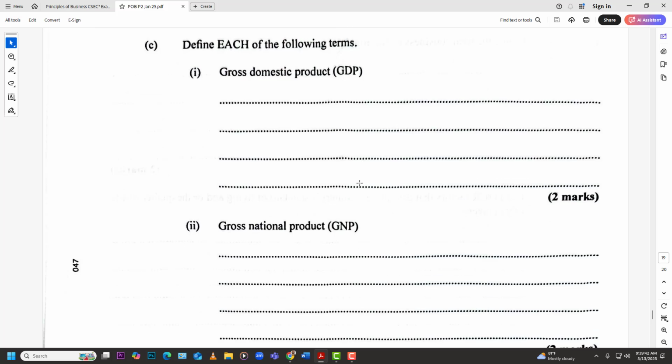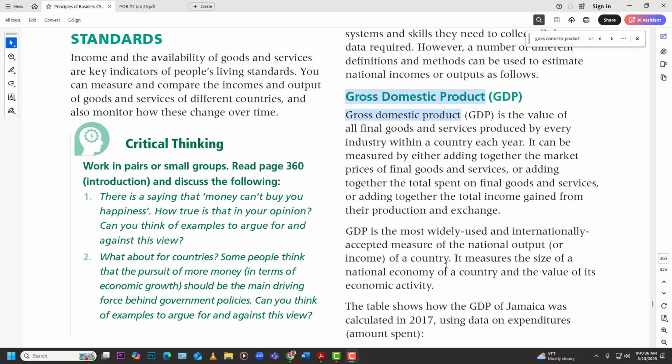Right. So two different concepts that are kind of in the same realm though. So again, jump to our textbook. I mean, you can basically read this book and pass the exam. But anyway, gross domestic product, GDP, is the value of all final goods and services produced by every industry within a country each year. So put another way, gross domestic product is the monetary value of all goods and services produced within a country within a particular time period, usually 1 year.